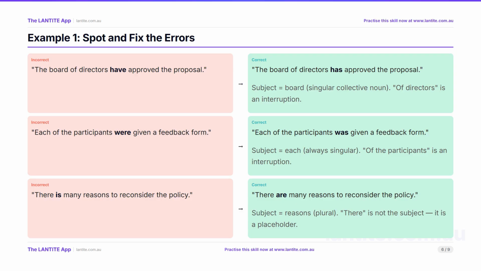Third, there is many reasons to reconsider. This is an inverted sentence. There is not the subject. The real subject is reasons, which is plural. So it should be, there are many reasons. Each of these errors combines the basic rule with one of the traps. The fix is always the same. Find the real subject, determine if it is singular or plural, and match the verb.